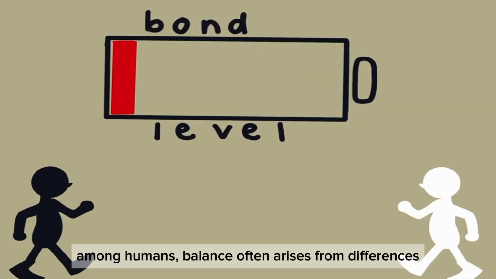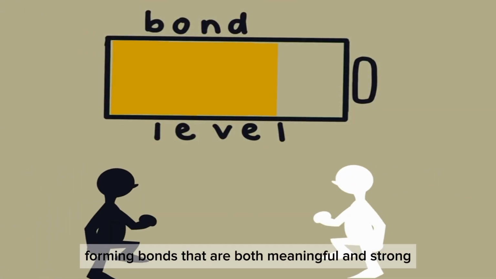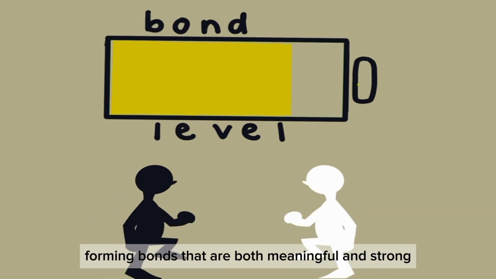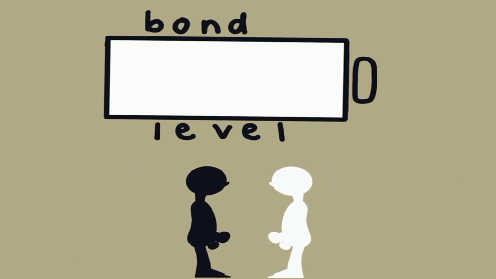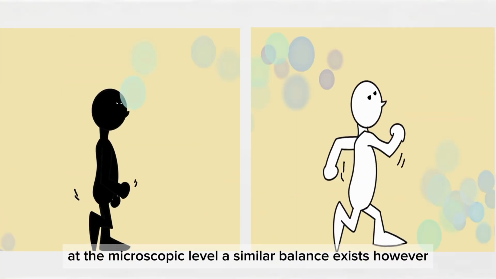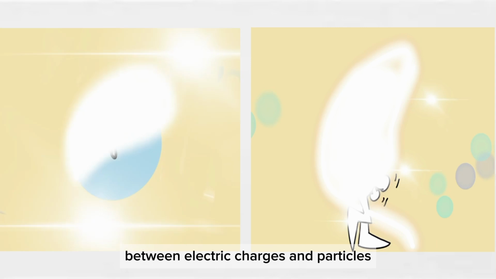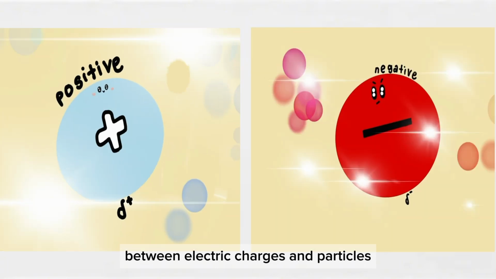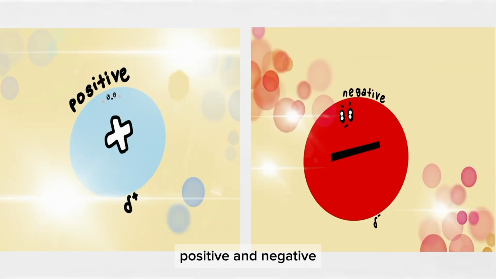Among humans, balance often arises from differences. Opposite energies attract, forming bonds that are both meaningful and strong. It grows deeper the closer they become. At the microscopic level, a similar balance exists. However, not between human cells, but between electric charges in particles. Just like humans, particles are influenced by opposite charges, positive and negative.